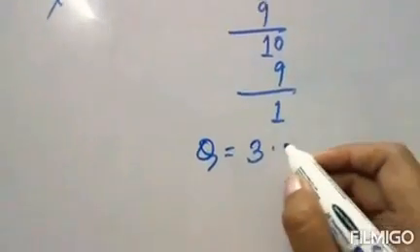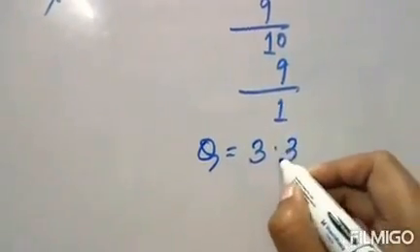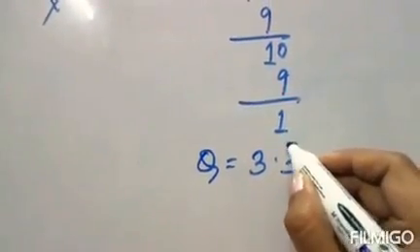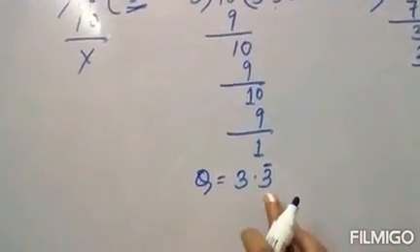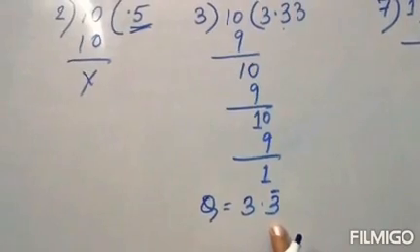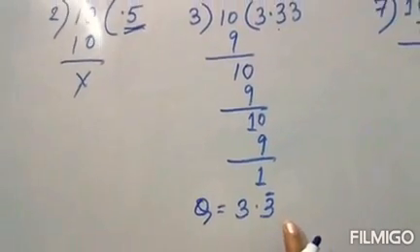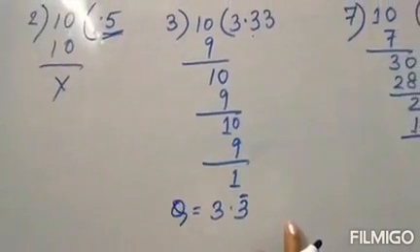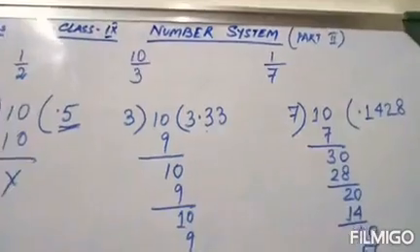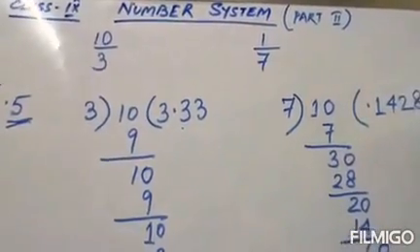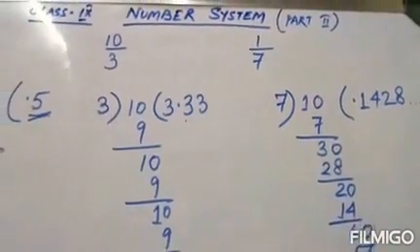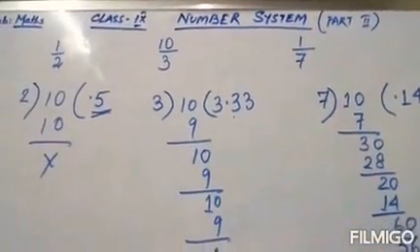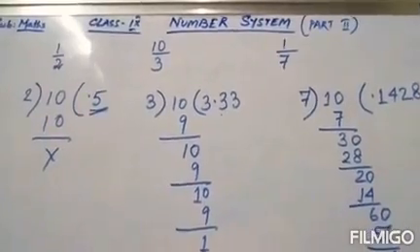So we will write 3.3 and we'll put a bar. This means that the digit which has a bar on its head will go on repeating. Okay, though this is never ending, we can see that this is also real. Okay, there is existence of this number.